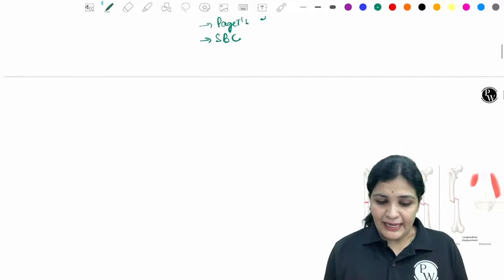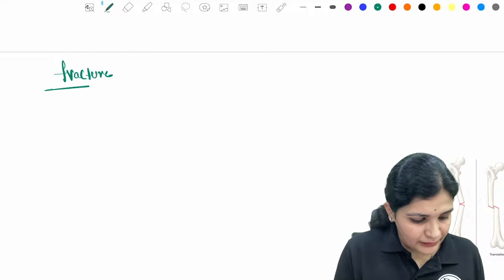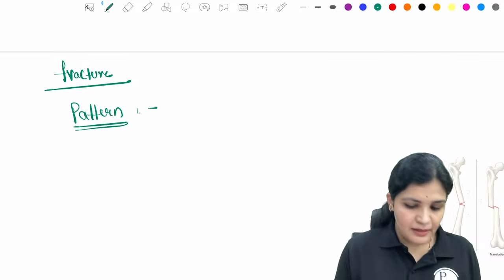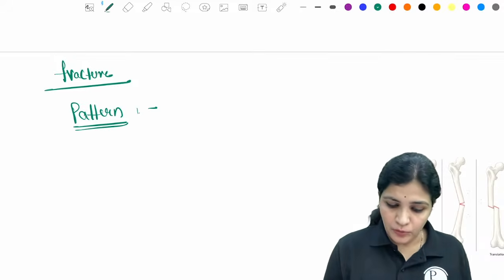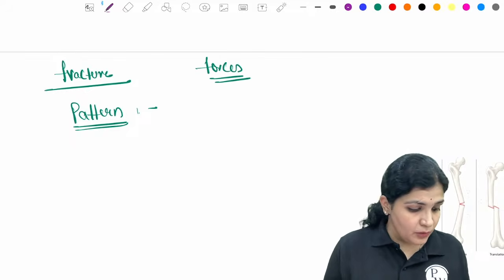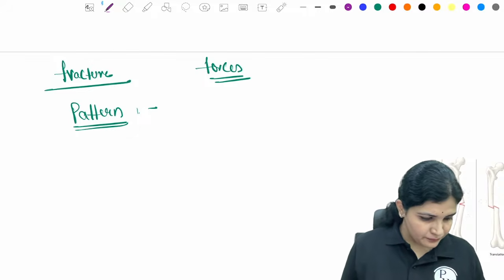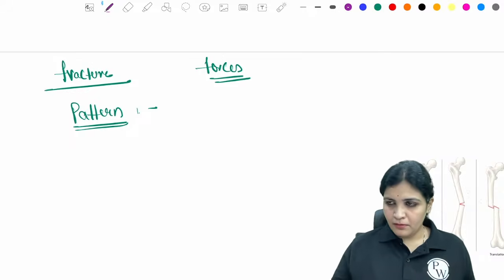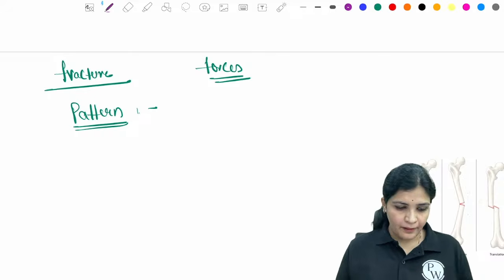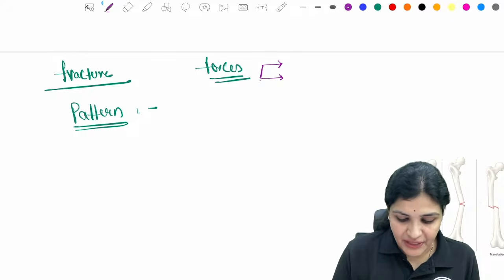And now you can see that this fracture can also be divided based upon the pattern, right? As I told you, the forces acting on the bone will result in fractures.